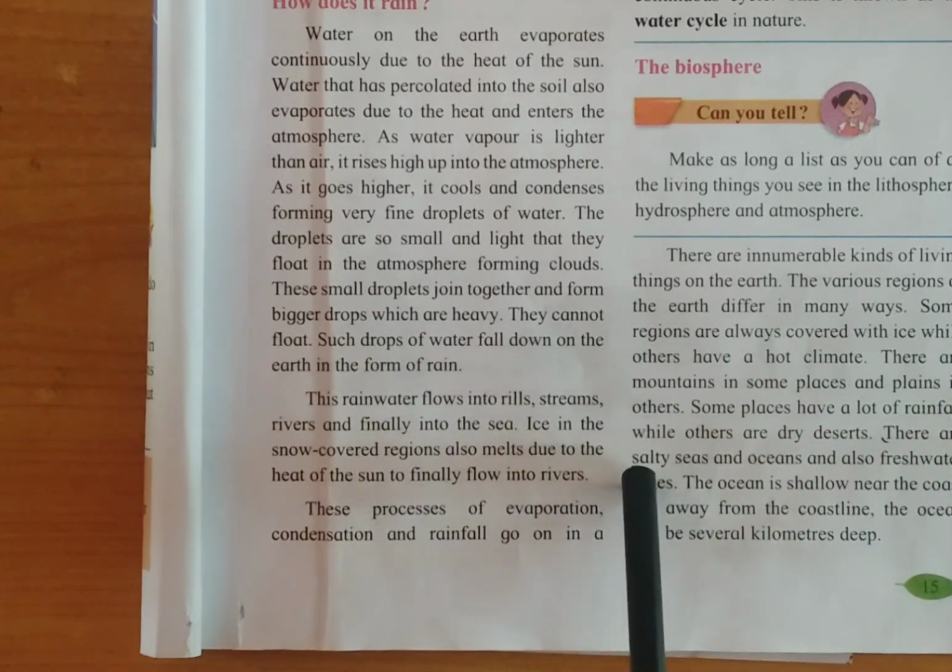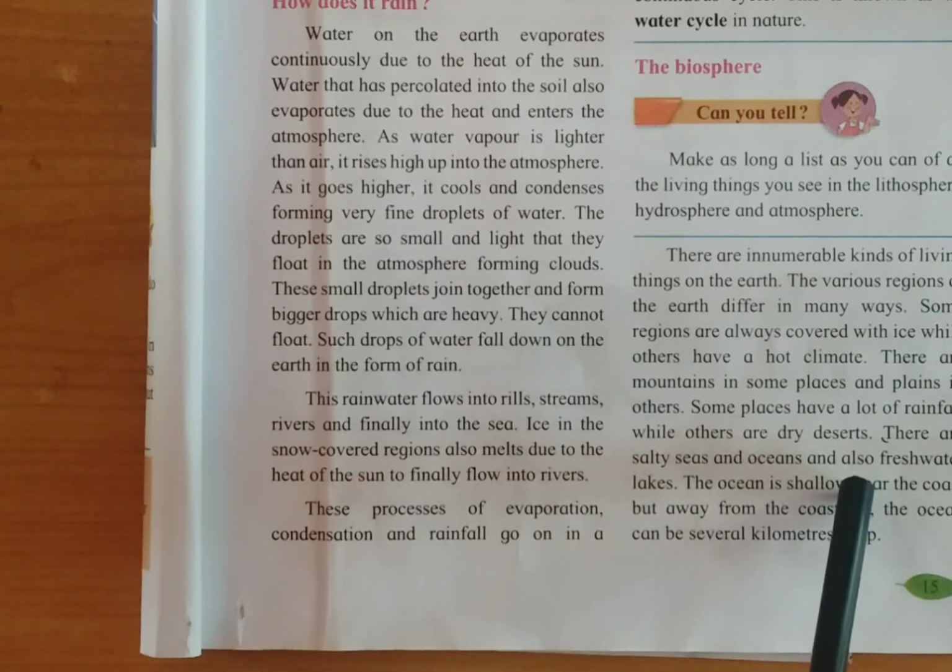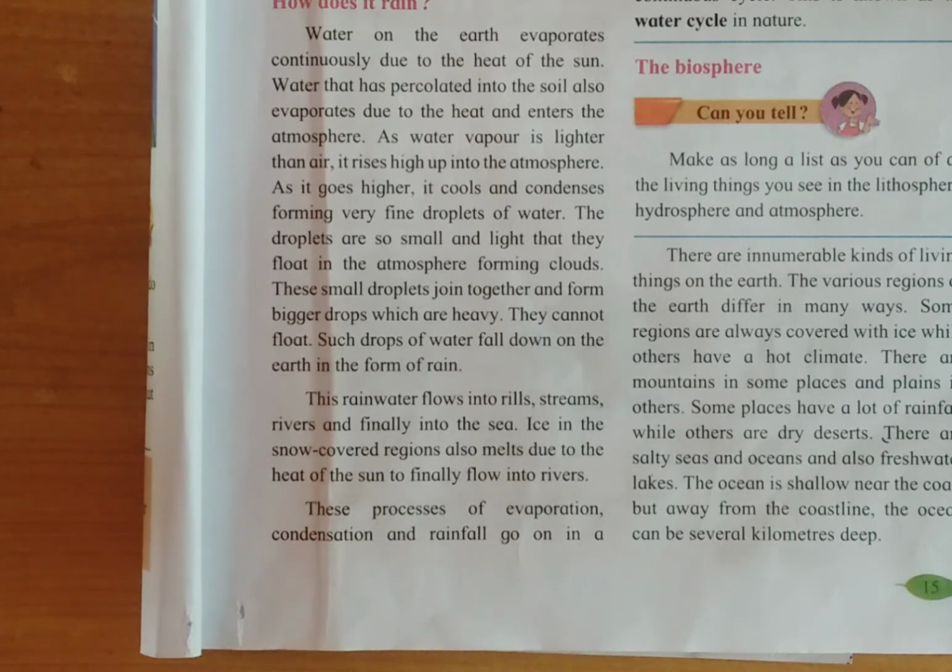There are salty seas and oceans and also freshwater lakes. Students, take the example of water. On our complete earth, is the water fully salty? No. Is it fully lakes? No. Is it fully oceans? No. Place wise there are salty seas, some places have oceans, and there is also fresh water which we use for drinking, and at some places there are lakes.